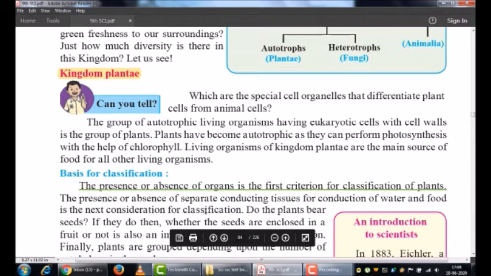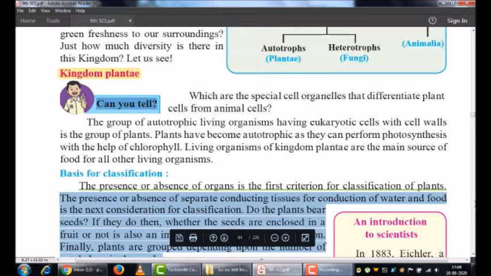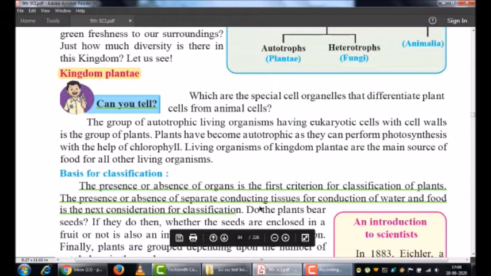Second, you can also underline this sentence: the presence or absence of separate conducting tissues for conduction of water and food is the next criterion for the classification.